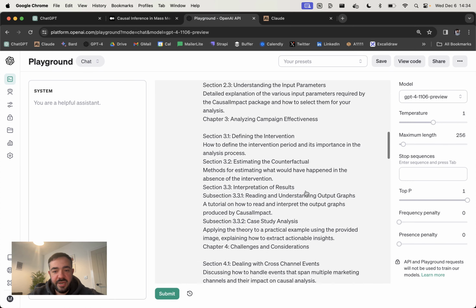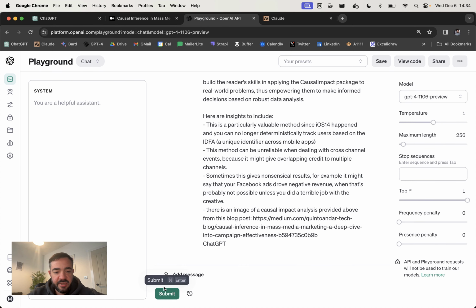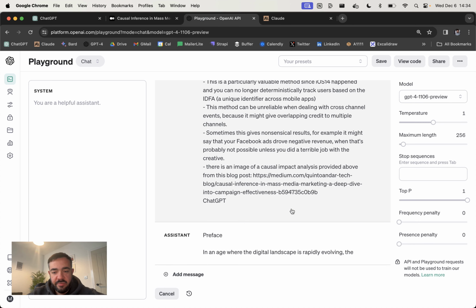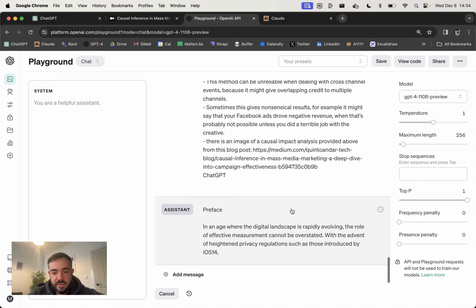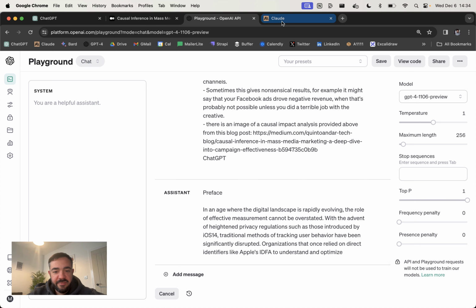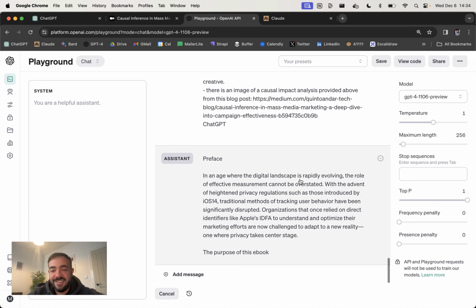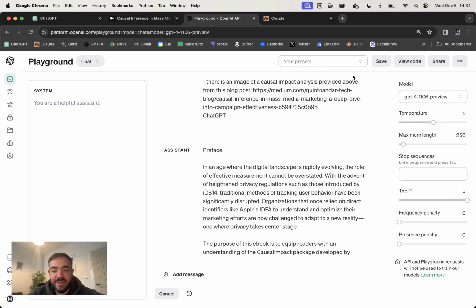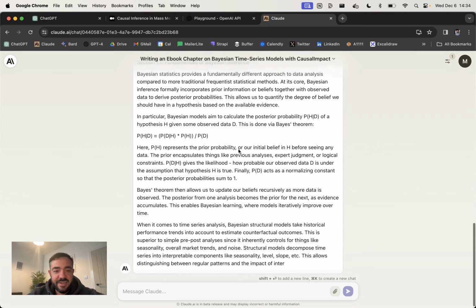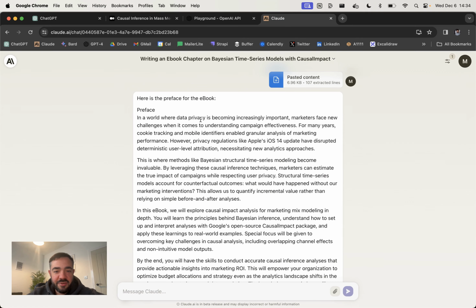Now, while that's running, why don't we try this. So I'm just going to hit submit. And here we go. And you can compare the difference. So it's saying, in an age where the digital landscape is rapidly evolving, the role of effective measurement cannot be overstated. Whereas the professor, in a world where data privacy is becoming increasingly important, marketers face new challenges when it comes to understanding campaign effectiveness. So you can decide which one you like.